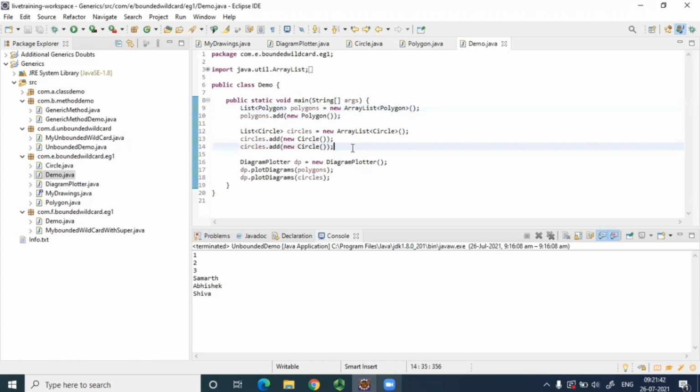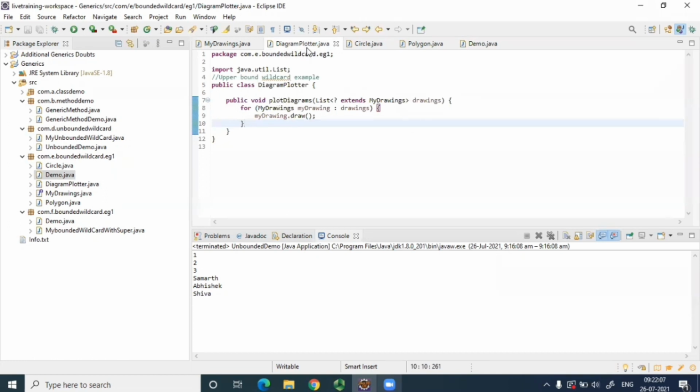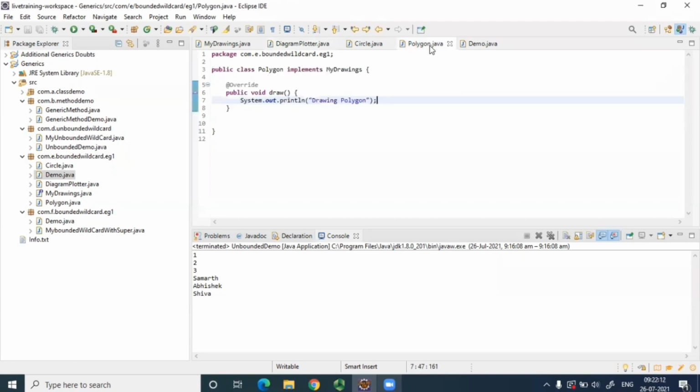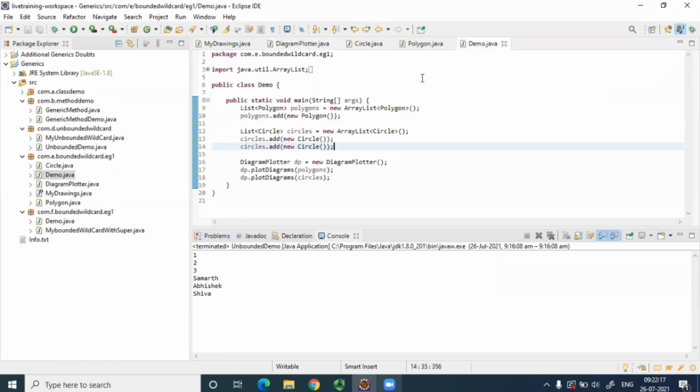When we iterate the circles, inside the circle list, how many objects of circle do we have? Two objects. We've added two objects here, right? So can anyone tell me how many times it will print drawing circle? The plotter is having a for loop, no? Yes, it is having a for loop. I know it looks confusing. That for loop is in this diagram plotter. So two times it will print. Correct. I understand, this example looks a little confusing, not too much.